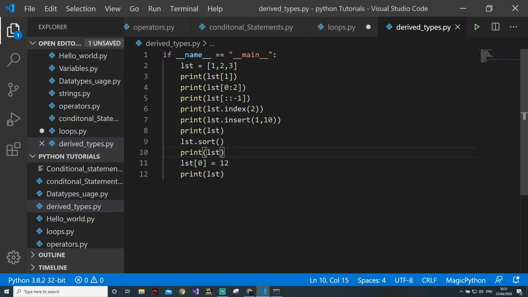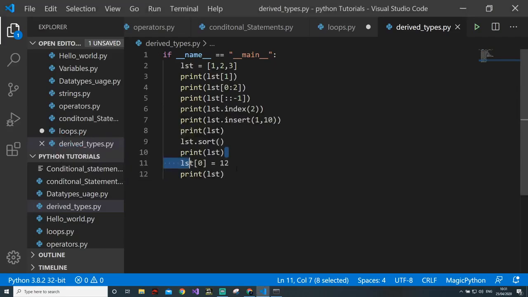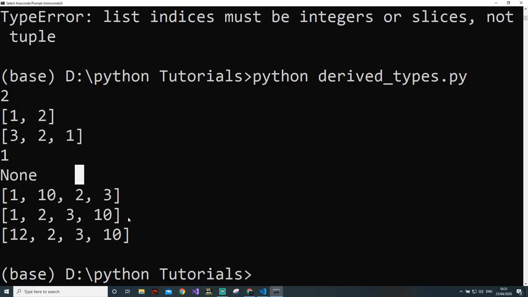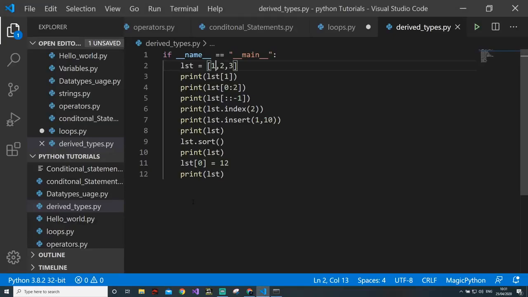Then we have used the sort and then printed the list. Then 1, 2, 3, 10. And then what we have done, we have changed the first element. That means 1 to 12. And you can see the list. It is 12, 2, 3, 10. And then you can use the sorting function again. So these are the functionalities of list.